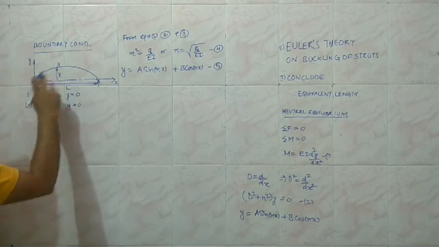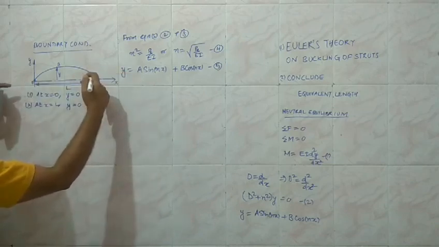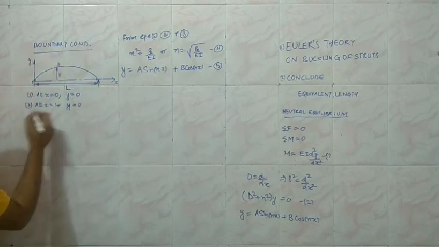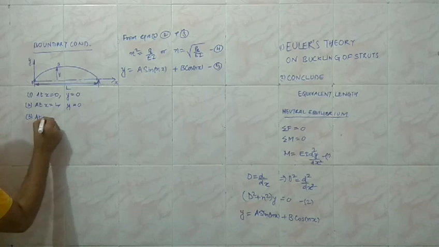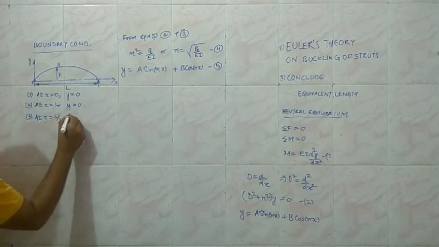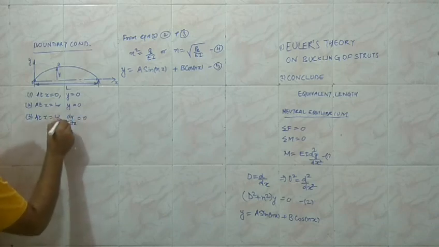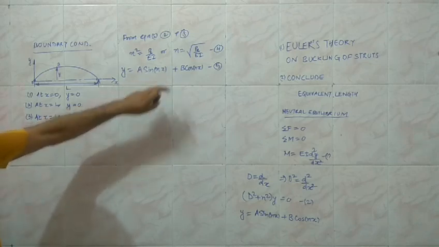Another condition is, because we are considering the simple load, equal and opposite loads being applied axially, we know that the slope at half of the length is going to be equal to 0. Then the third condition, if we are not able to conclude for the n here, we can use at x equal to L by 2, dy upon dx is equal to 0. So we can use any two combinations for the evaluation of the constants A and B. Then we can use the third boundary condition to conclude for the value of n.